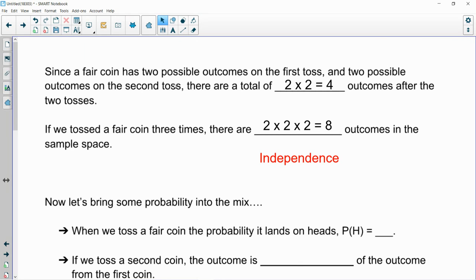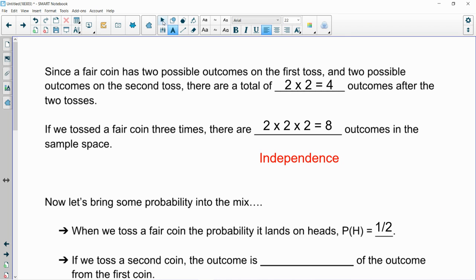Okay, so that being said, we have our counting principle. Let's start to talk about how probability works its way into the mix here with this conversation. So we mentioned earlier, if we're going to toss a fair coin, the probability it lands on heads, or tails for that matter, is 1/2, right? Okay, so let's put that in here. Let's fill in the blank. Half. All right, pretty common knowledge there.